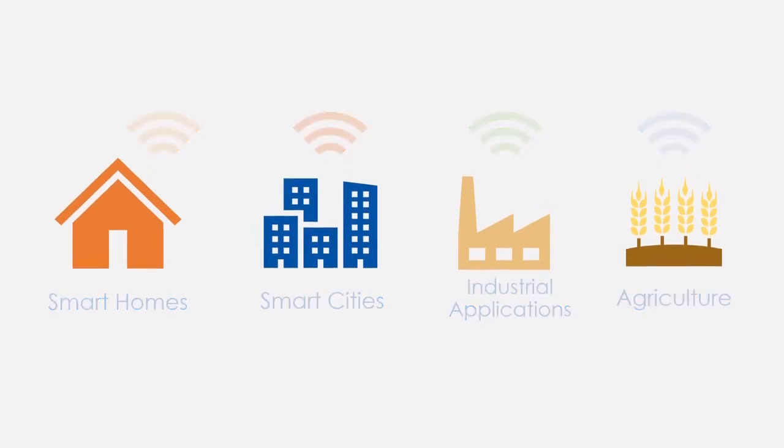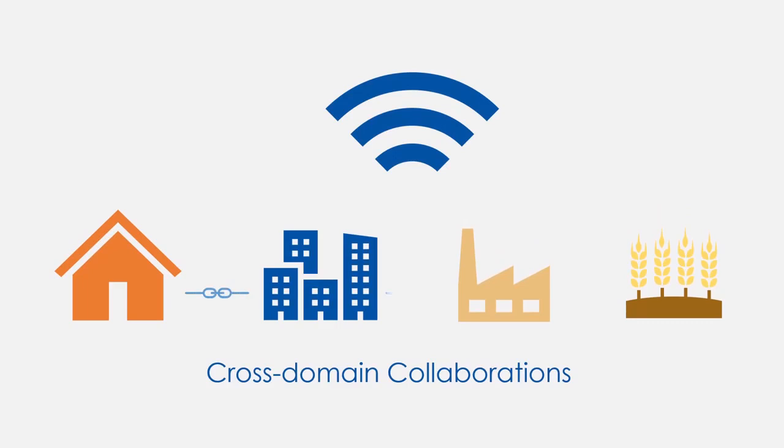In cross-domain collaborations, each system involves other systems in other domains. For example, a smart factory and a smart city can collaborate on energy grid management, where the city's infrastructure is influenced by the factory's energy usage. As different platforms and protocols can be used in WoT, information can be easily shared across domains.